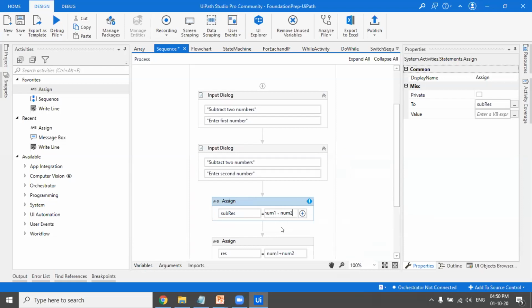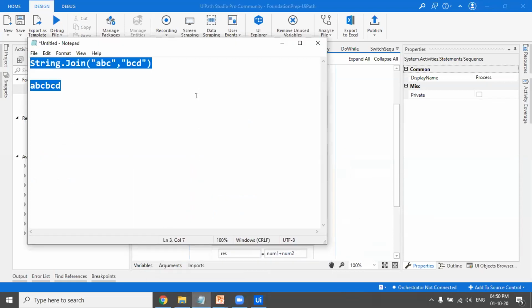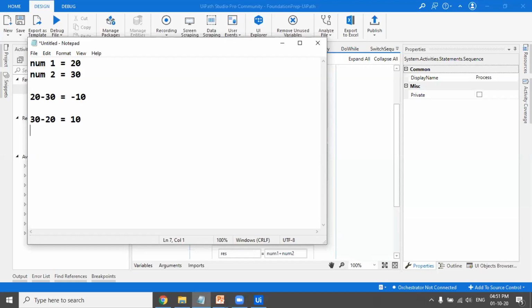We can even place that logic. Let me explain it here. Suppose I've entered num1 as 20 and I've entered num2 as 10 or as 30. And when I'm doing num1 minus num2, that'll be minus 10. So if we don't want to get the answer in minus, then we can place logic to check which number is greater and then keep that number first, so that you get 30 minus 20 is equal to 10.